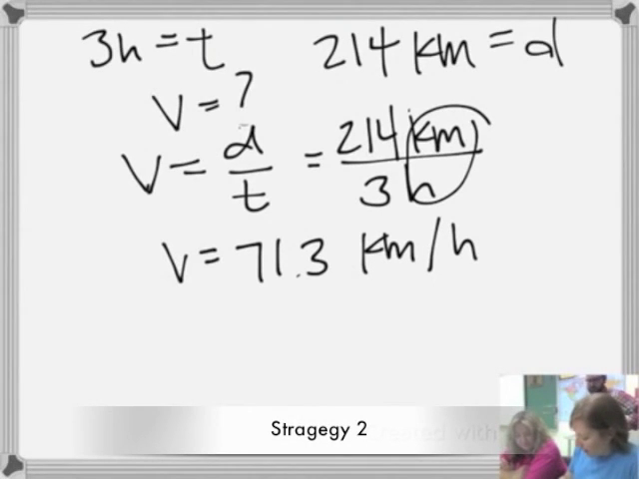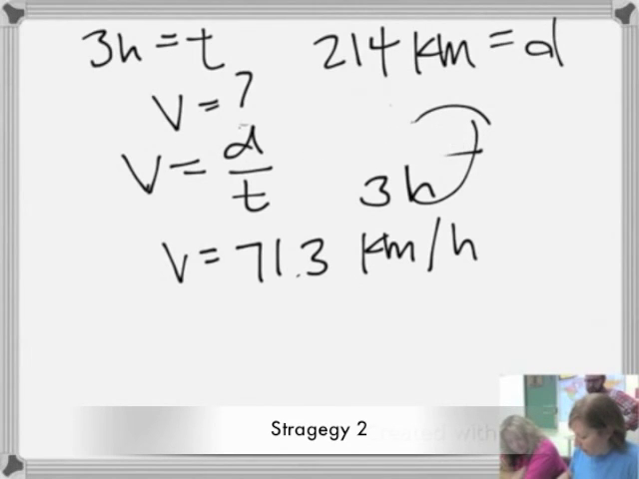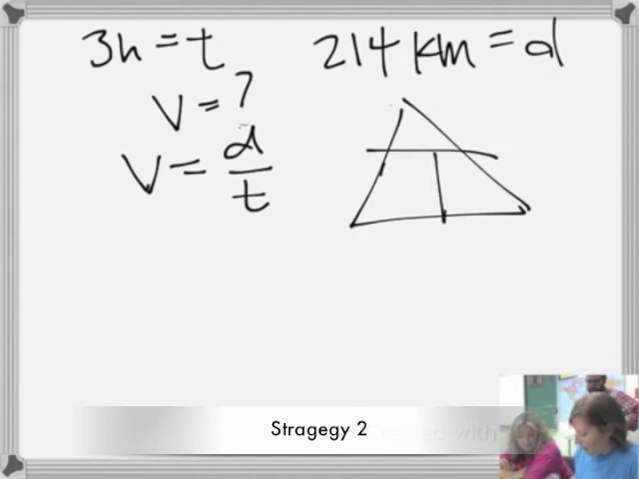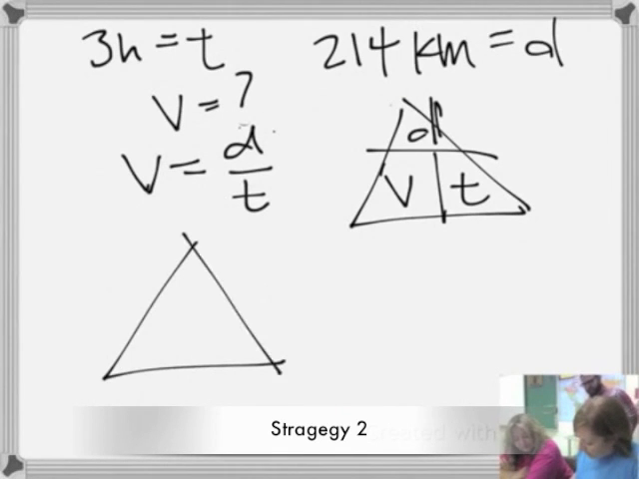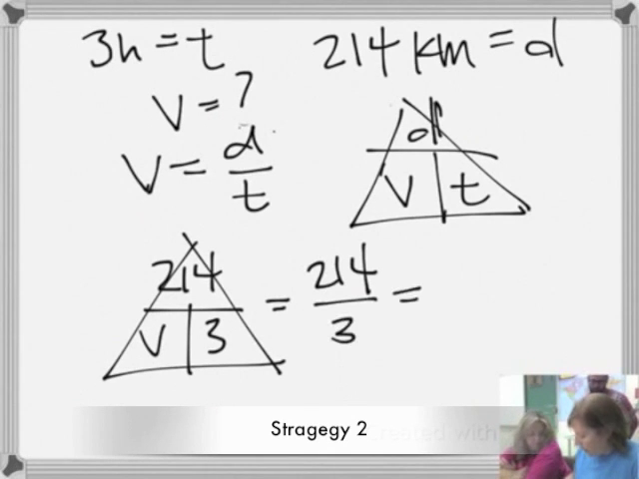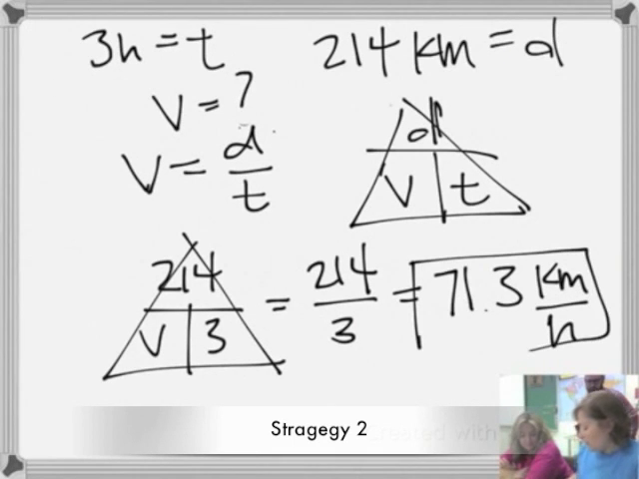Use the triangle. If this is not working for you, you still have to do givens, unknown, and equation. Once you figure out your equation, you can plug into a triangle. D is always on top. Now I'm going to plug in 214 and 3. You're solving for V, so I divide and still get 71.3. Back to my units, it was kilometers over hours.